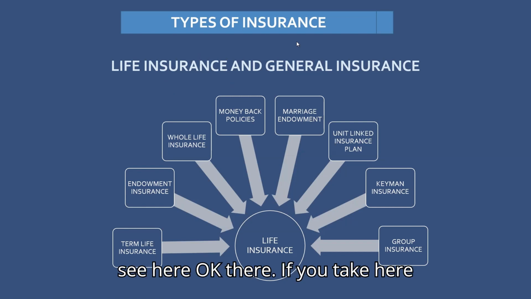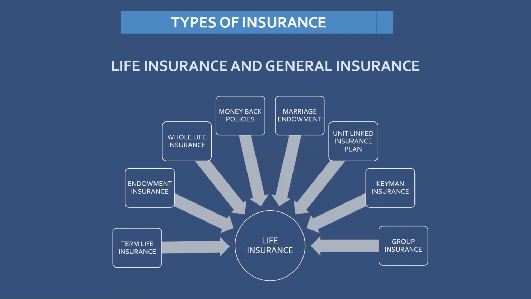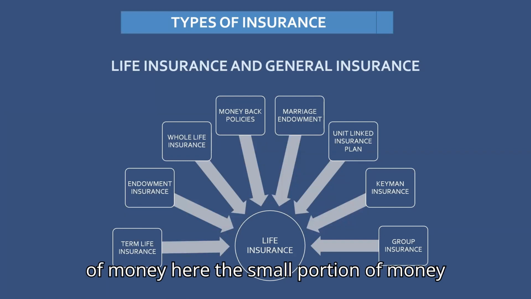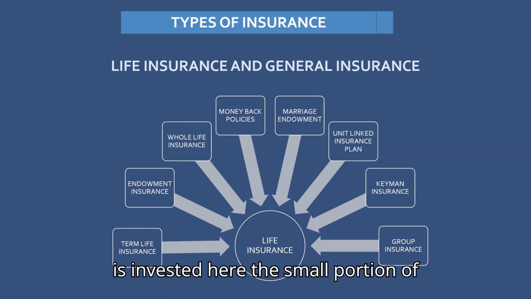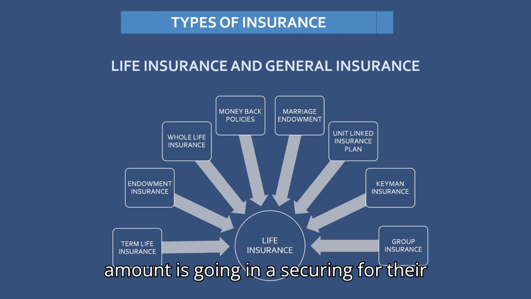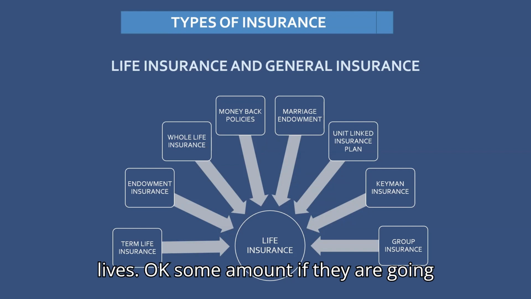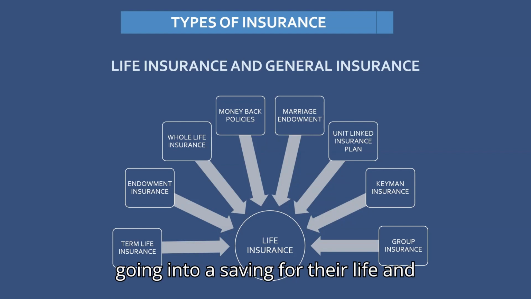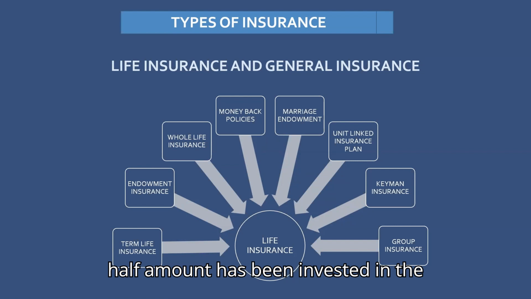When they invest in this scheme, a small portion of money is invested here. Some of the amount goes into securing their life. Half the amount goes into saving for their life and half the amount is invested in the market.